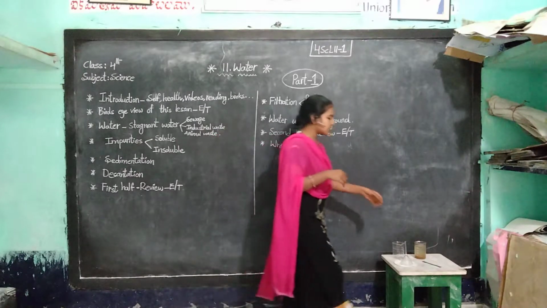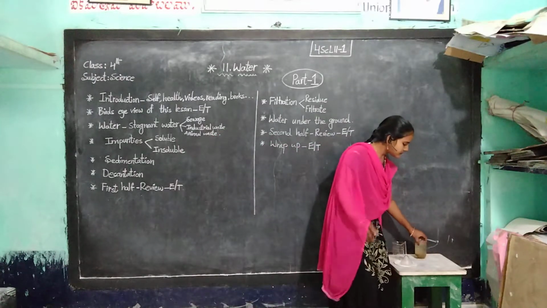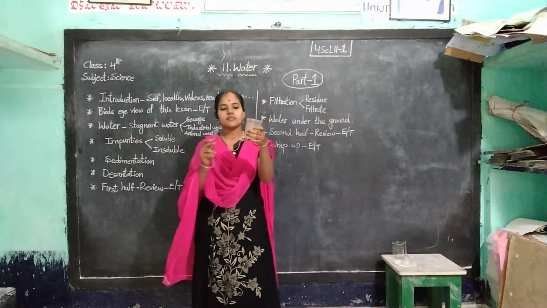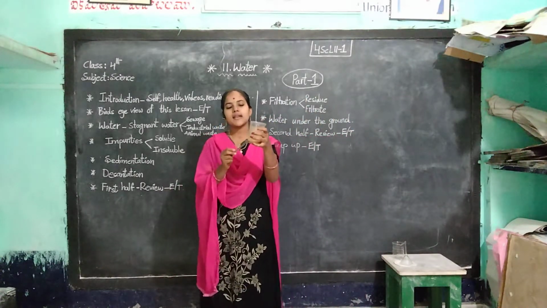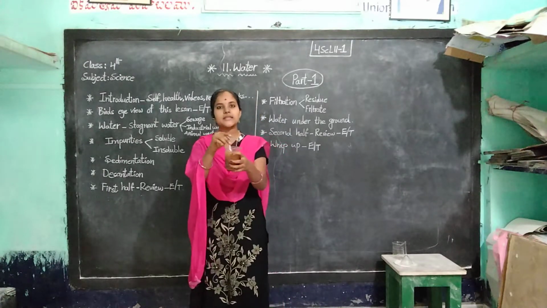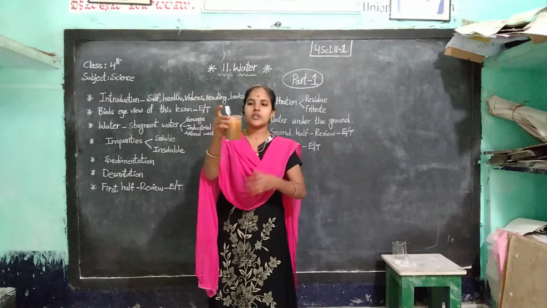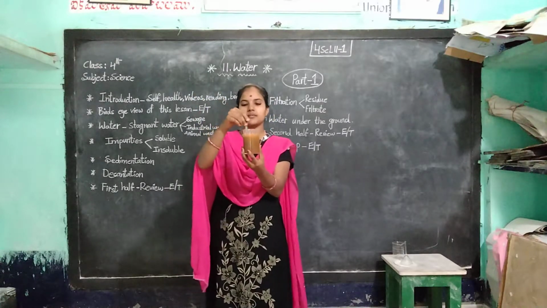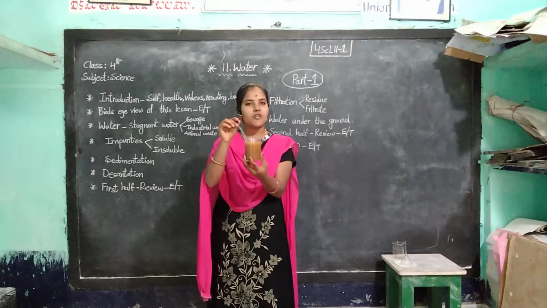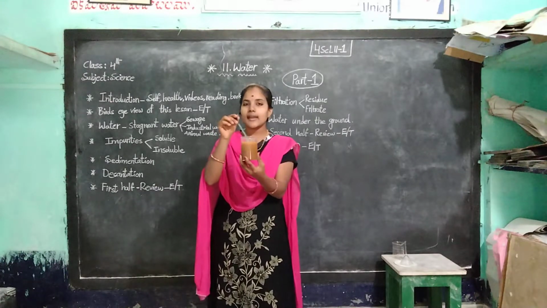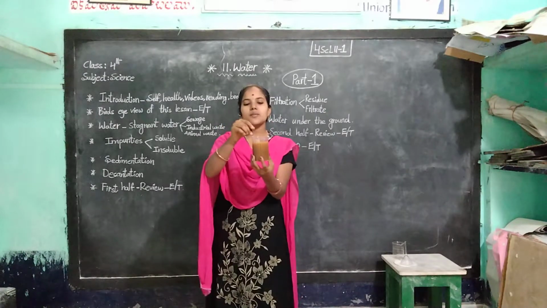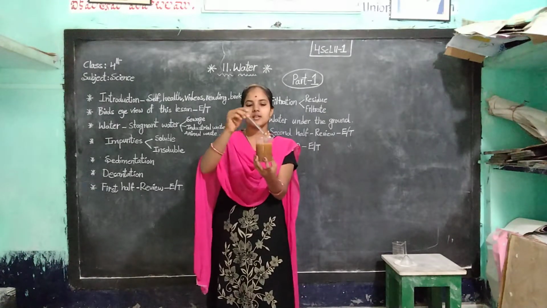Once you see this beaker, children, this is a beaker. I pour here water and some mud particles. Okay, very good. See, here in this beaker I took some water, and next I added some mud particles. This is impure water. Yes or no?